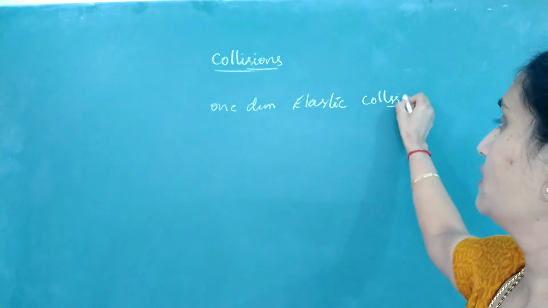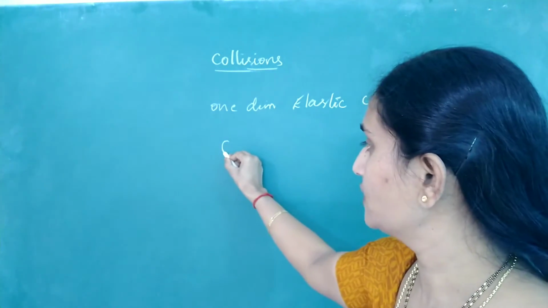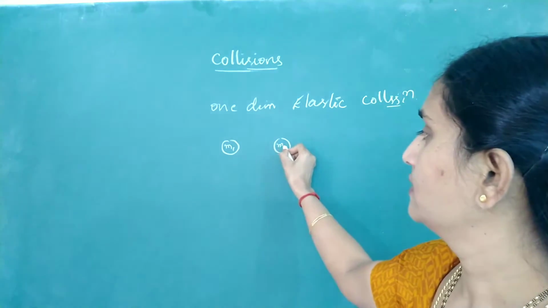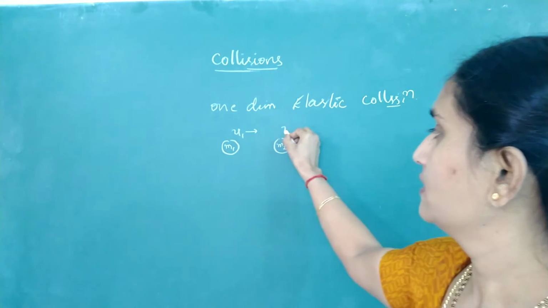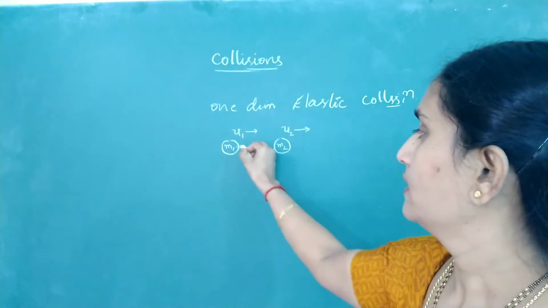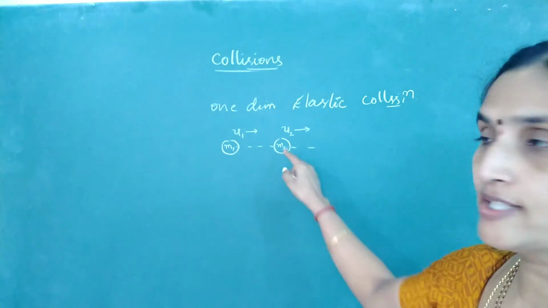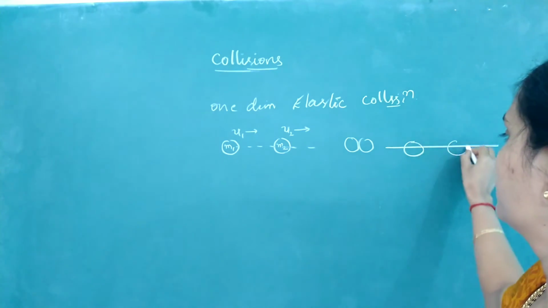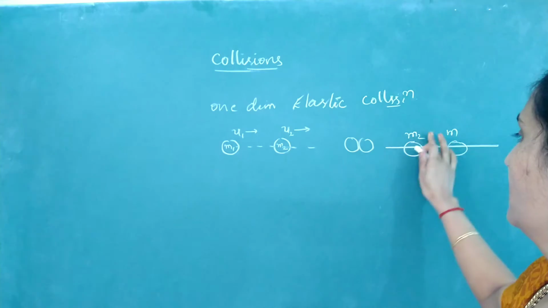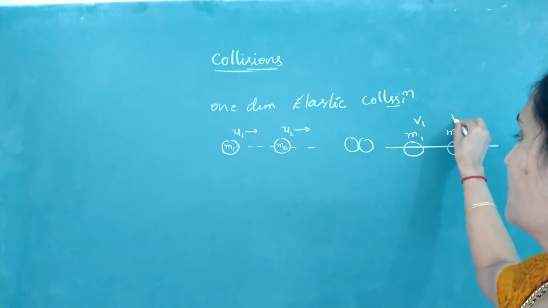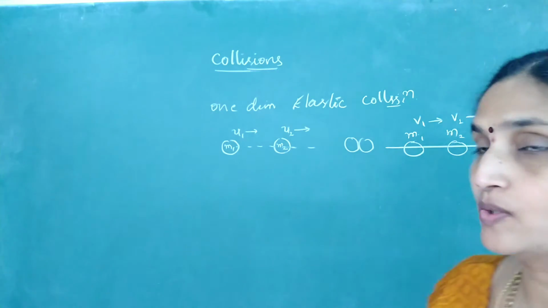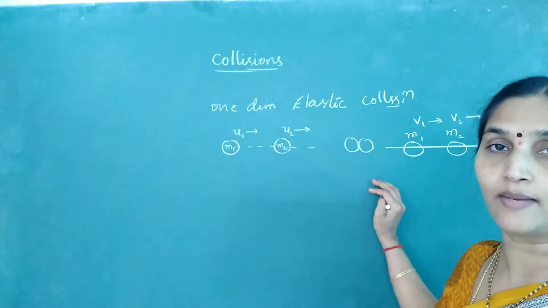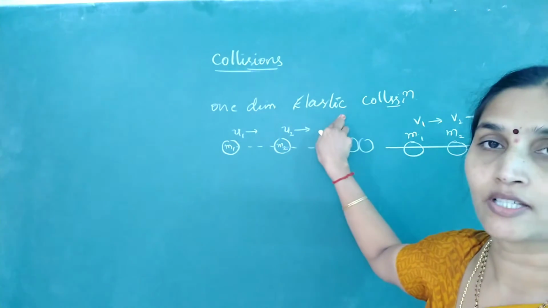Collision is said to be one-dimensional if the velocities of the two colliding bodies, say I am considering two objects M1 and M2 moving with speeds U1 and U2, before collision and after collision lie along the same line, say after collision M1 and M2 started moving with velocities V1 and V2. So if the two colliding bodies before collision and after collision have their velocities along the same line, then we call it a one-dimensional collision.